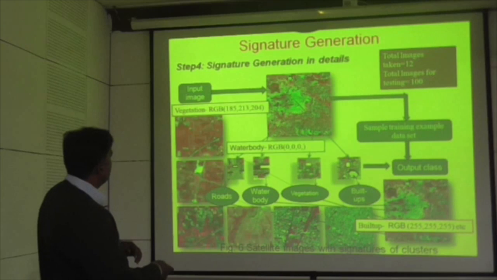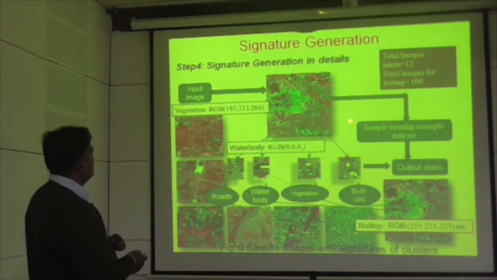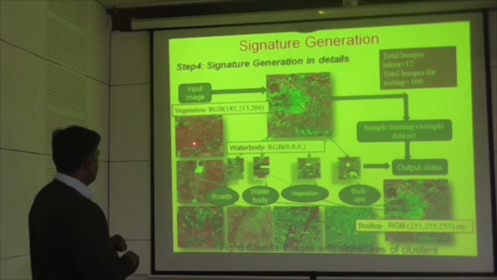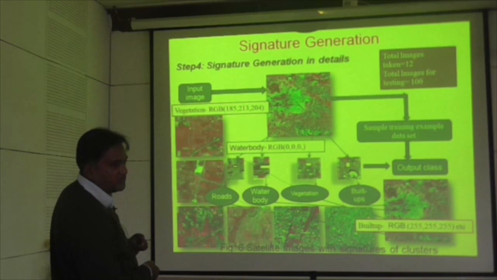So this is the way I have developed the signatures. We have taken 12 images in total, and 100 images in total for testing. So this is the image in which you can see the vegetation class, which we have marked, and it contains a red tone. Here you can see the roads are there. So the texture of the roads, the tone, you can see the color and all that.